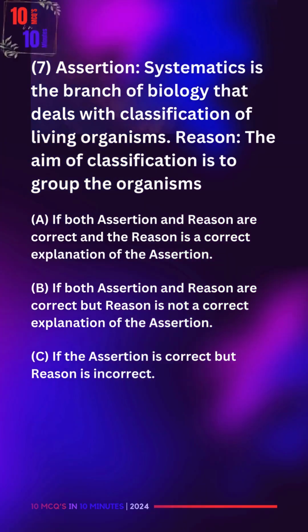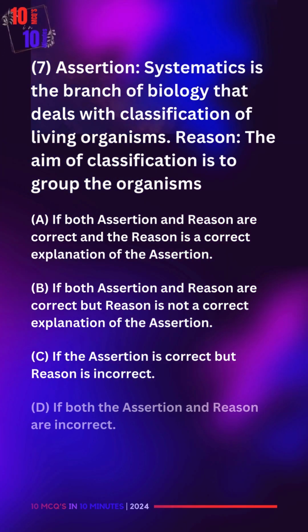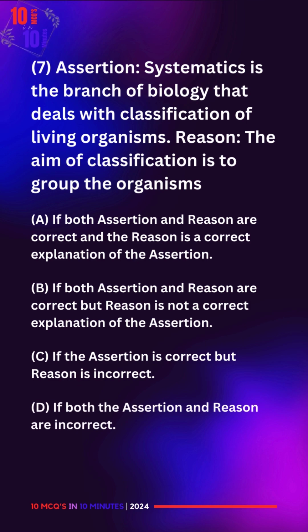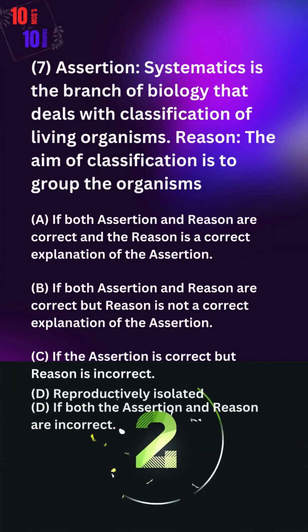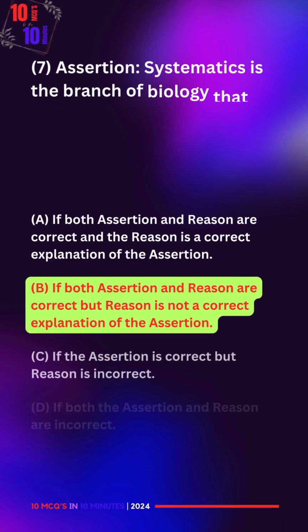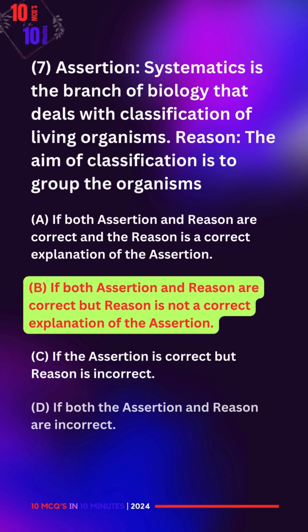C. If the assertion is incorrect but reason is incorrect. D. If both assertion and reason are incorrect. The correct answer is B.